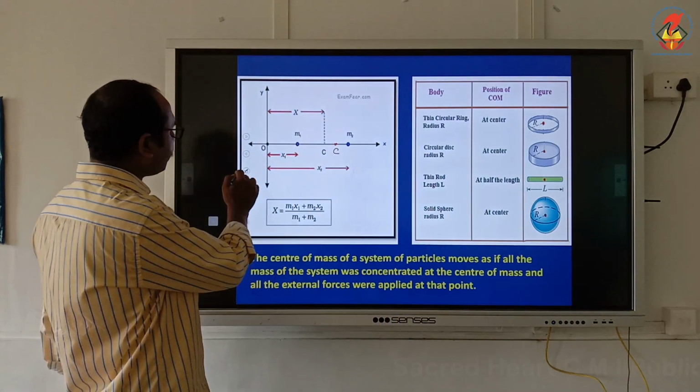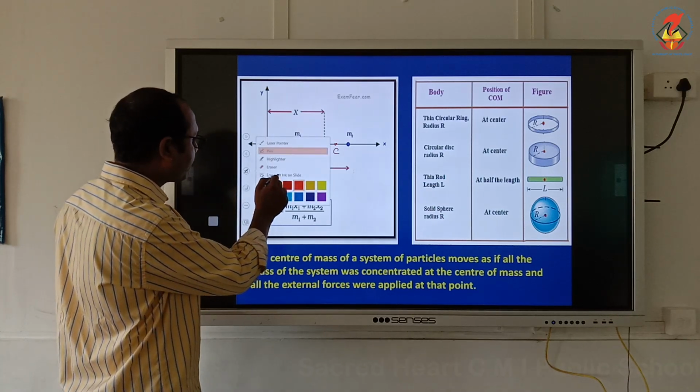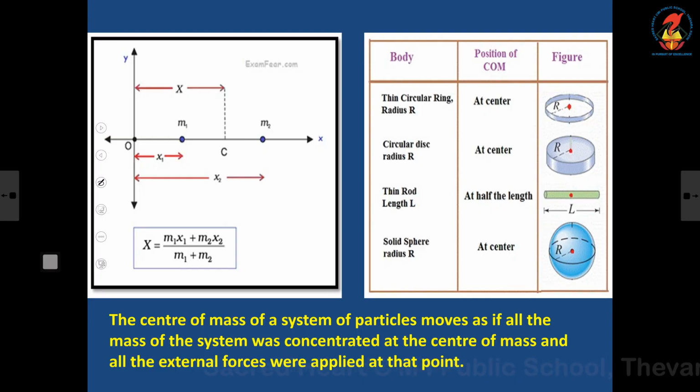Therefore, you see here from the origin O towards the point M1, the distance is marked as x1. Similarly, from the origin O towards the point M2, the distance is marked as x2.